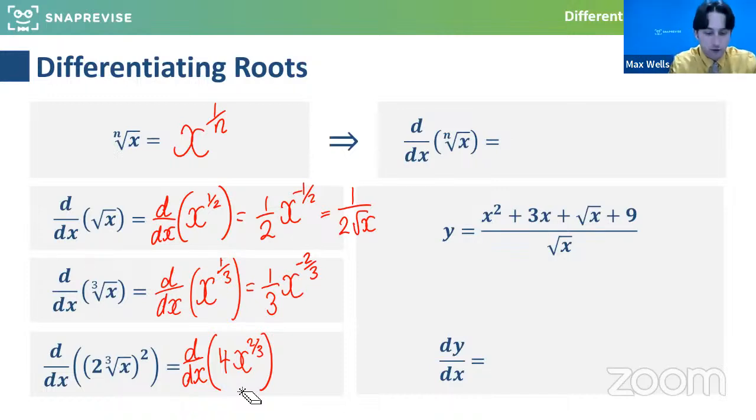Super. Brilliant. Right, and again, I really appreciate the comments and the questions and the answers you guys are sharing. This is really a nice and energized web class on differentiation. So really, really well done. So here, same process, times by 2/3, you're going to get 8/3 x. And again, that same issue, 2/3 minus 1 whole comes out as minus 1/3 as the power. That's right. Yeah. That's all good.